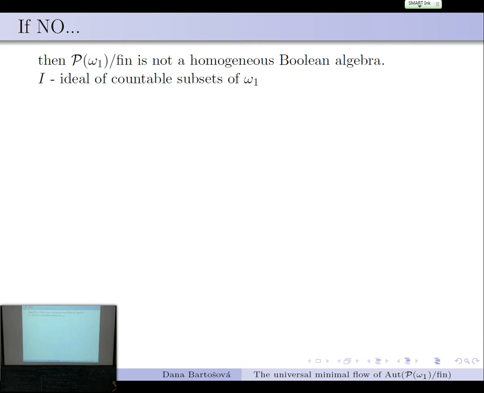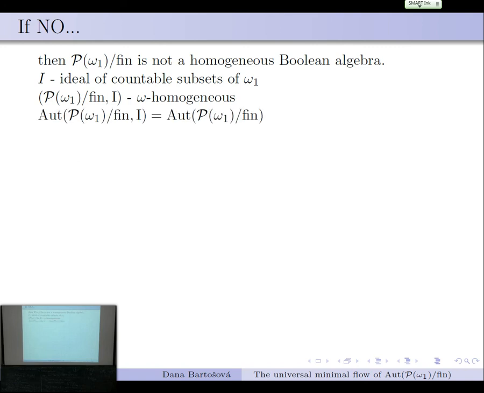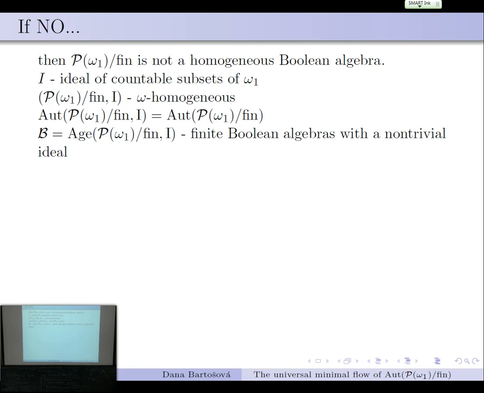Well, it's very easy what we do. We look at the ideal of countable sets and add such a predicate to the structure, and then we are homogeneous, because when we look at two finite partitions of omega 1 that have the same number of atoms that are countable and uncountable, then we can actually find a bijection that brings one to the other and then just lift it up. So it is easily homogeneous. And of course, then also the automorphism groups of the algebra and the extended structure are exactly the same. So we can just look at the extended one.